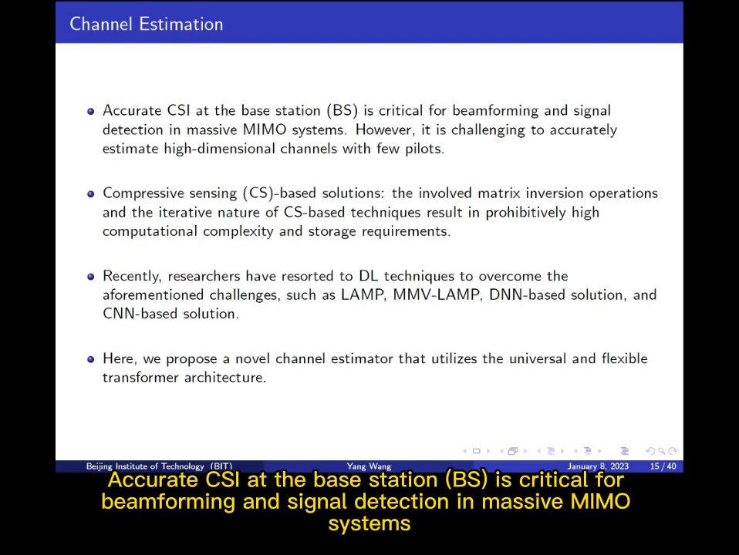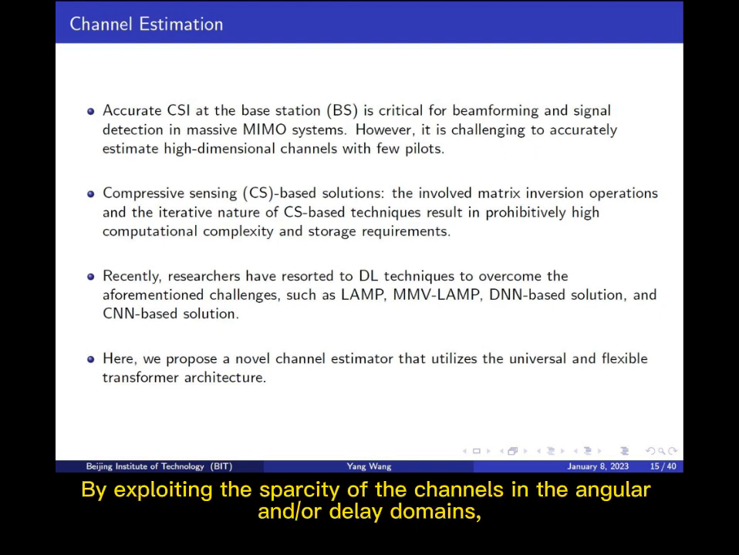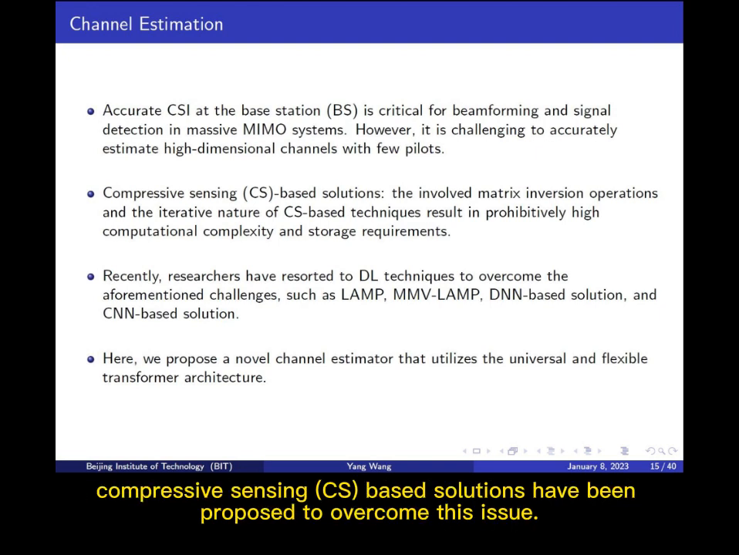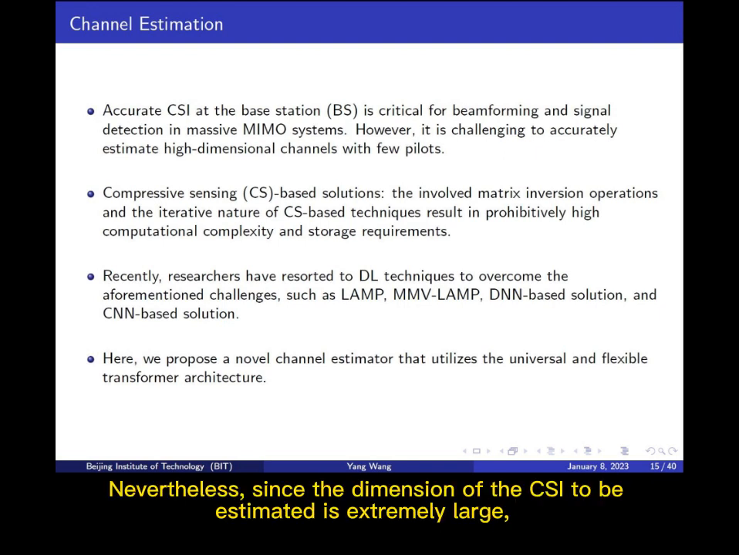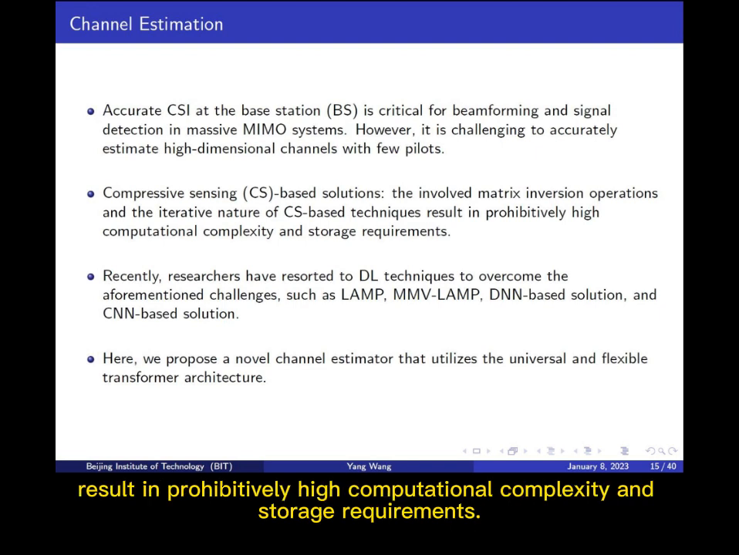Accurate CSI at the base station, BS, is critical for beamforming and signal detection in massive MIMO systems. However, it is challenging to accurately estimate high-dimensional channels with few pilots. By exploiting the sparsity of the channels in the angular and/or delay domains, compressive sensing, CS-based solutions have been proposed to overcome this issue. Nevertheless, since the dimension of the CSI to be estimated is extremely large, the involved matrix inversion operations and the iterative nature of CS-based techniques result in prohibitively high computational complexity and storage requirements.